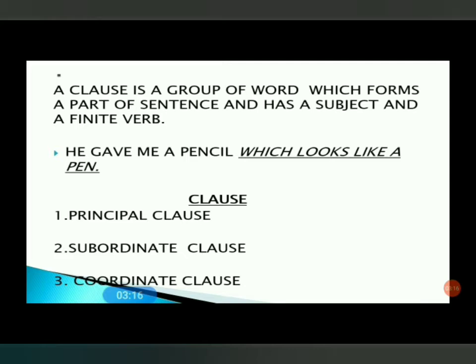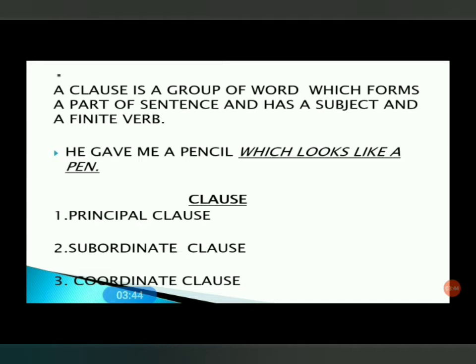Let's see an example. He gave me a pencil which looks like a pen. When we divide this sentence into subject and predicate, what do we find? This sentence has a subject, he, and gave me a pencil is the predicate. There is another subject and predicate: which is a subject and looks like a pen is a predicate.